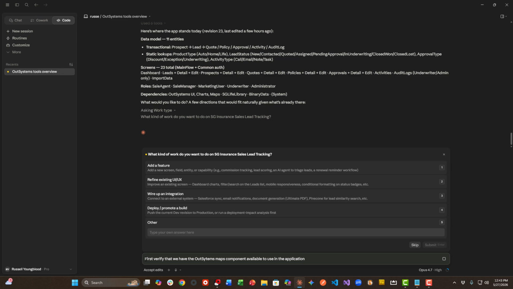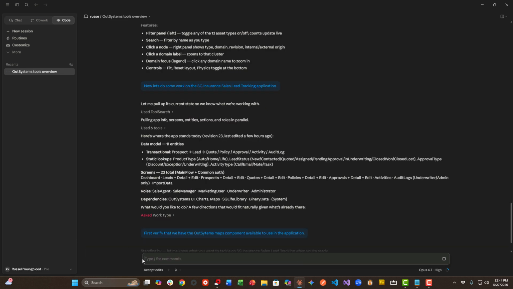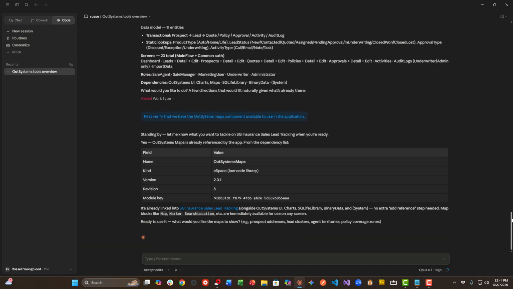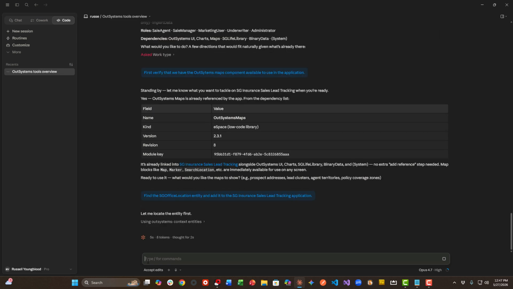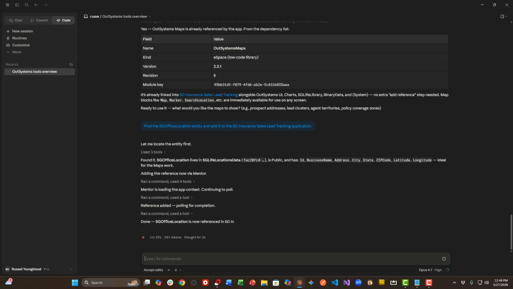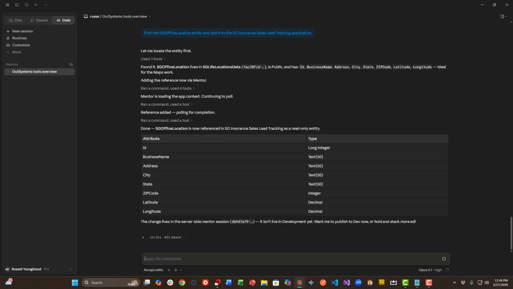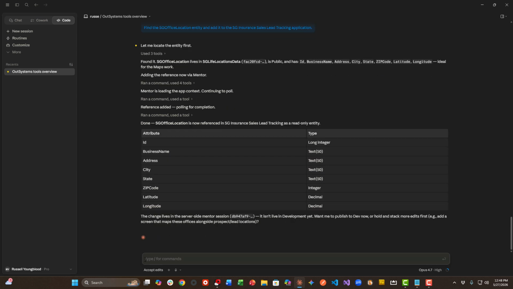Once it verifies that we do have the map component, then what we'll do is add the data. So remember, the data entity is in another application, so we can search very quickly and we can find that data. Claude should be able to find that no problem, bring it into the application as a dependency, and then we will have the entity with all of the locations to build out the screen. And sure enough, we can find it, we can inspect all of the attributes of the entity, and we now know that we're ready to go. We have the maps component, and we have the entity to work with.